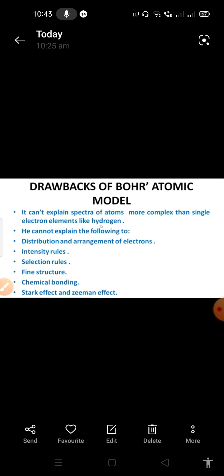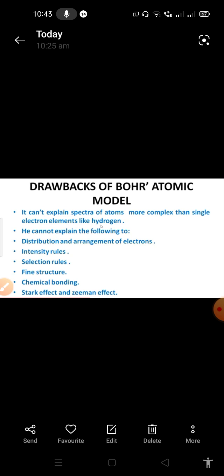And it doesn't explain the complex spectra of different atoms, for example hydrogen, next helium, next lithium, next boron, next beryllium. So what happens to the different spectral lines of the next atoms? This won't be explained by Bohr. That is why Bohr fails to explain the spectra of atoms more complex than a single electron, like helium, lithium, beryllium, boron, carbon, and so on.